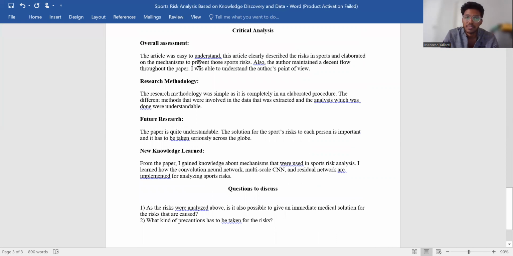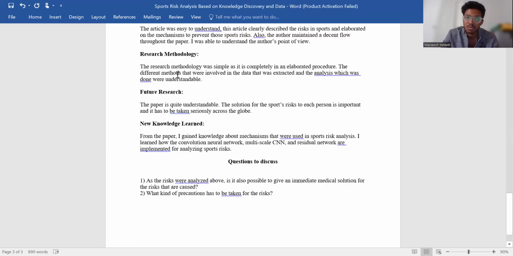The overall assignment. The article was easy to understand. The article clearly described the risks in sports and elaborated on the mechanisms to prevent those sports risks. Also, the author maintained a decent flow throughout the paper. I was able to understand the author's point of view.